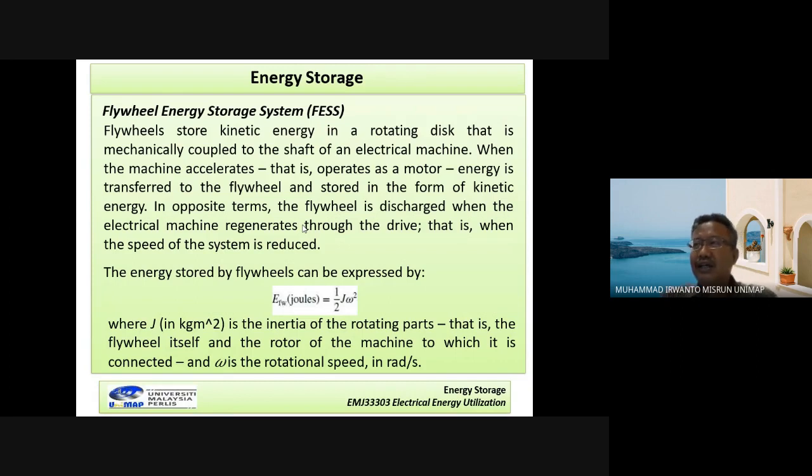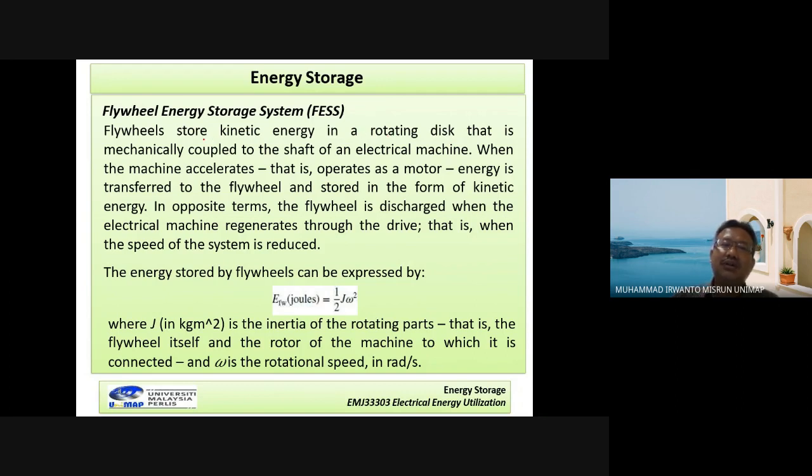Okay, and then the other type of electrical mechanical storage we can call the flywheel energy storage system. Yeah, flywheel energy storage system. The system consists mainly of a motor that needs electrical energy. After that, the mechanical energy will be stored in this, yeah, this one.